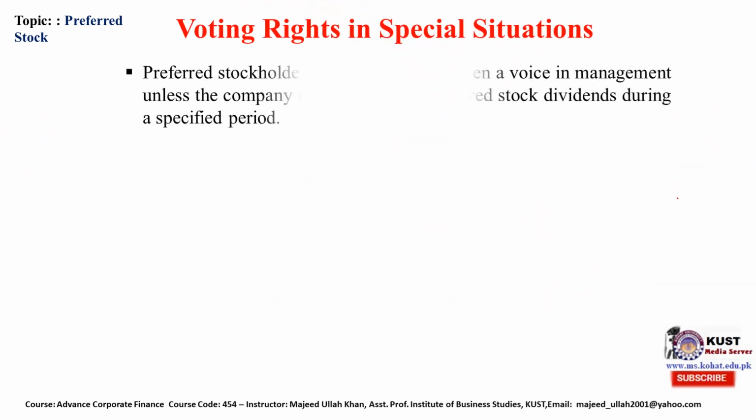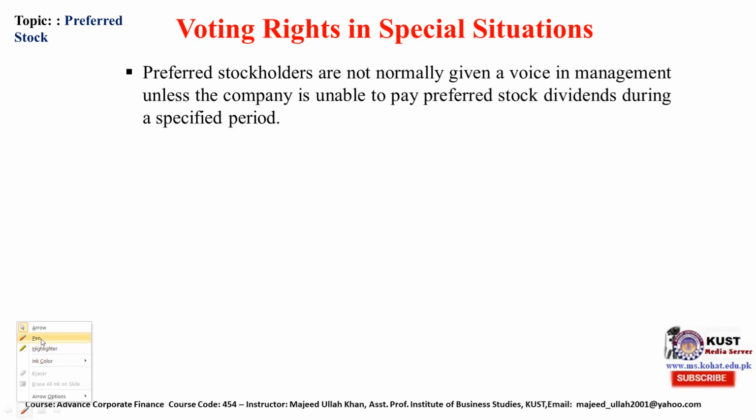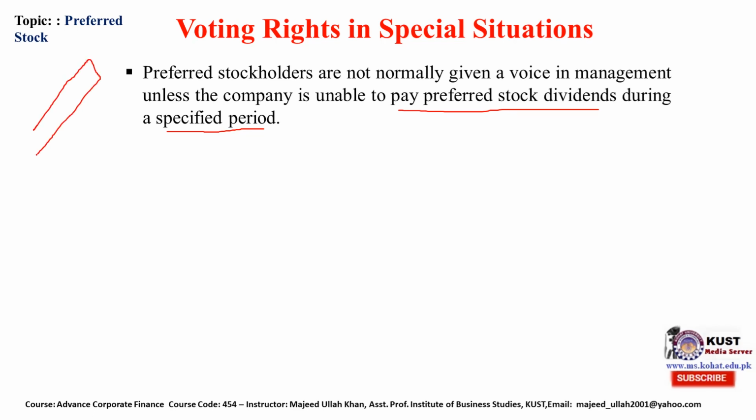Voting right in special circumstances. Preferred stockholders are not normally given any voting right or say in management unless the company is unable to pay preferred stock dividend during a specified period of time. Let's suppose for 5 years, year 1, 2, 3, 4 and 5, the company was unable to pay dividend to preferred stockholder.